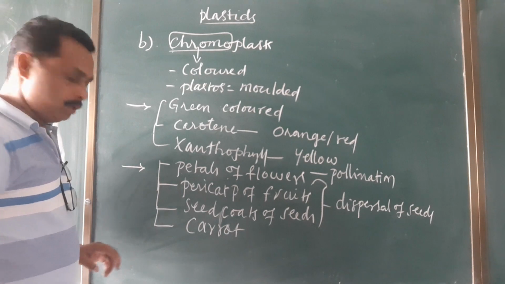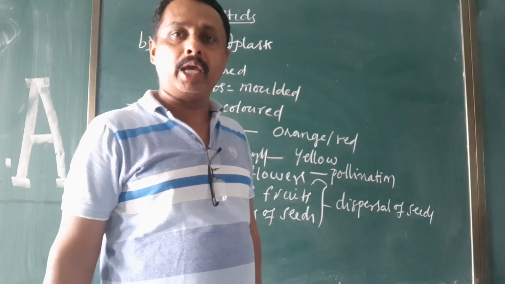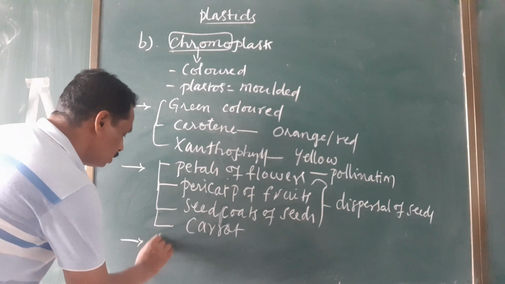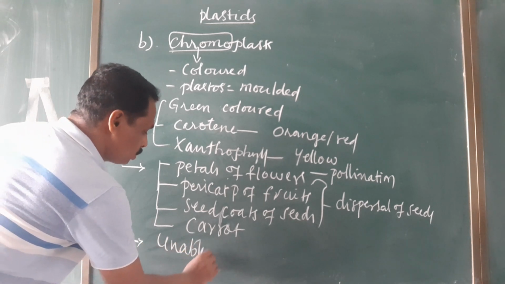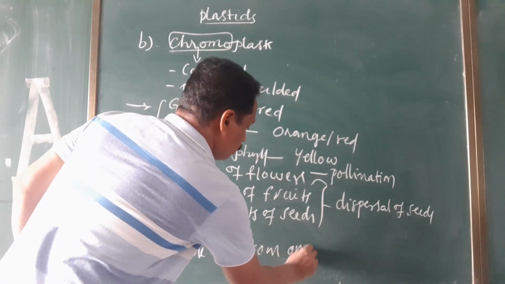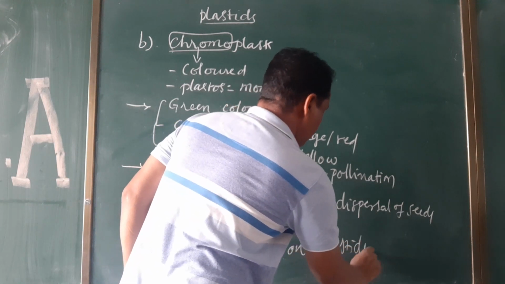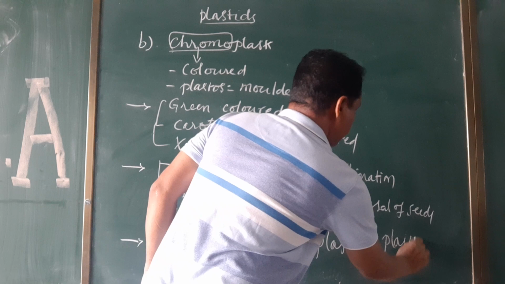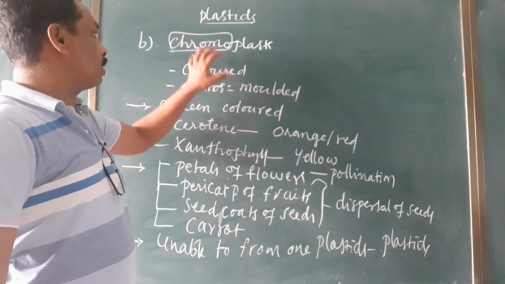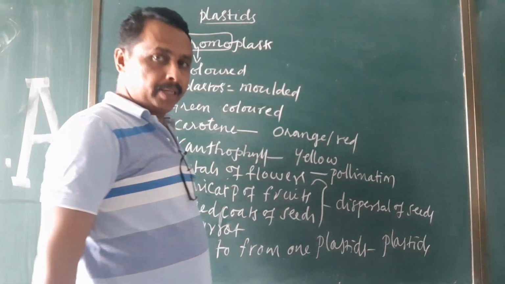So one thing we need to understand about chromoplasts: they cannot be changed from one plastid to another plastid. They are unable to change. So such plastids are called chromoplasts. So these chromoplasts are imparting different pigments, right?